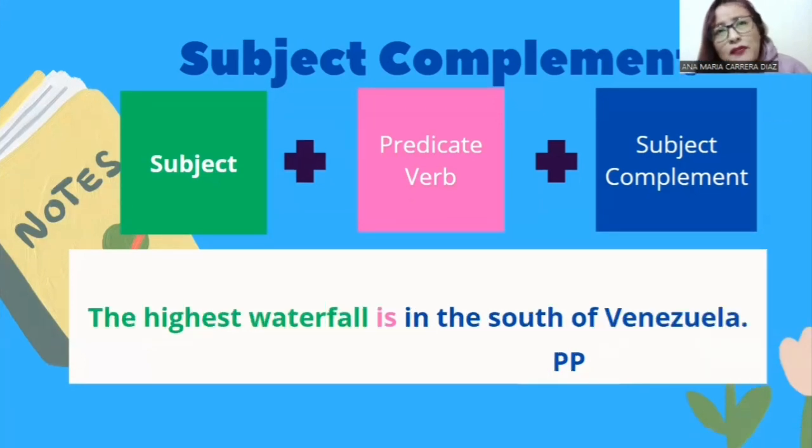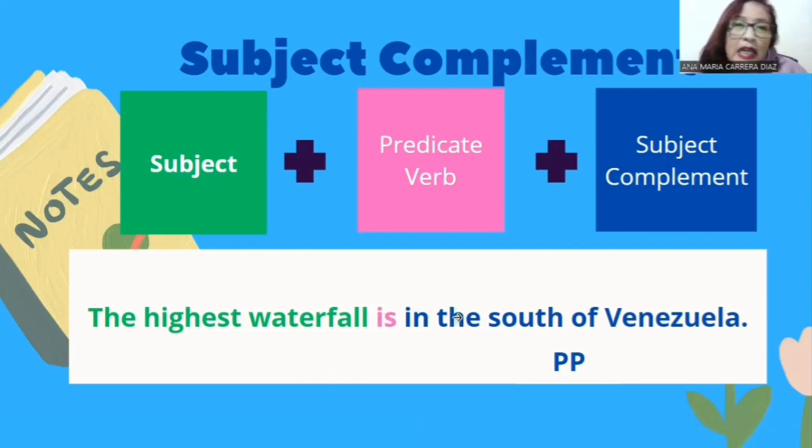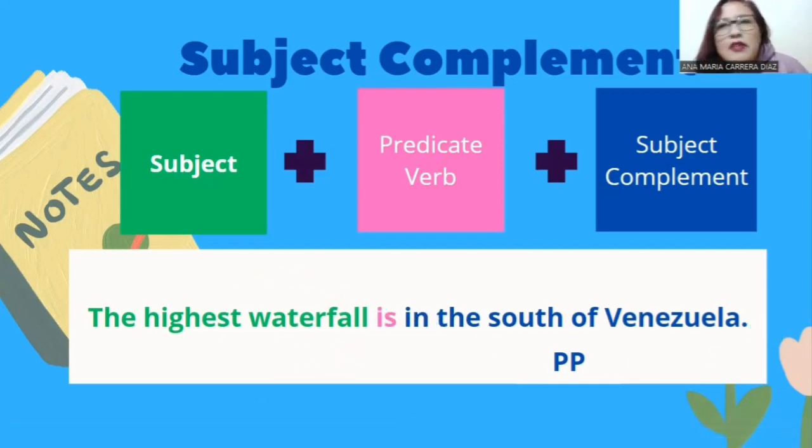Okay, the last example for the subject complement is the use of a prepositional phrase. The highest waterfall is in the south of Venezuela. In this example, the prepositional phrase in the south of Venezuela gives basic information about the subject.